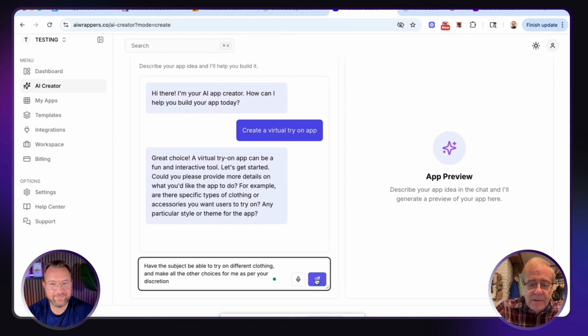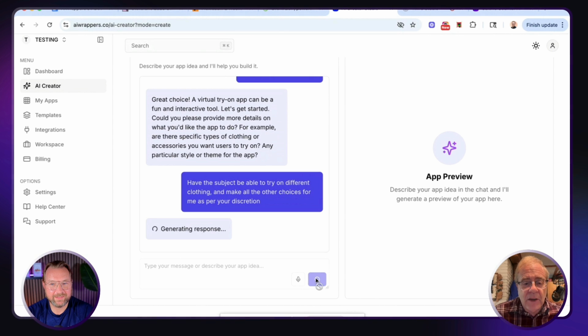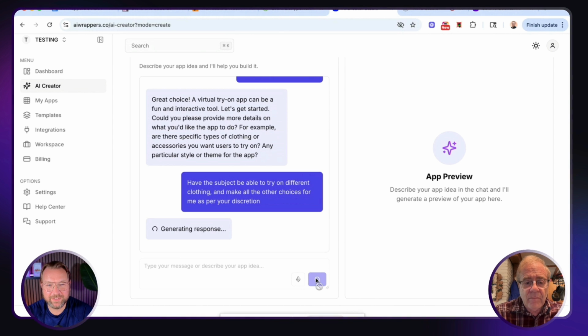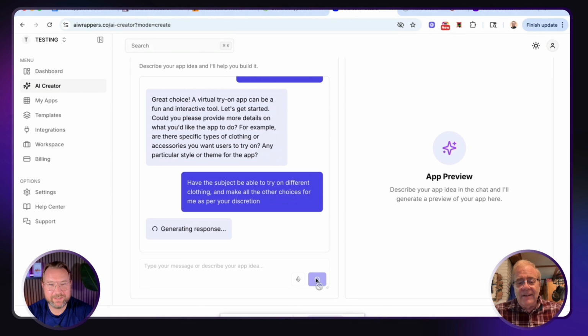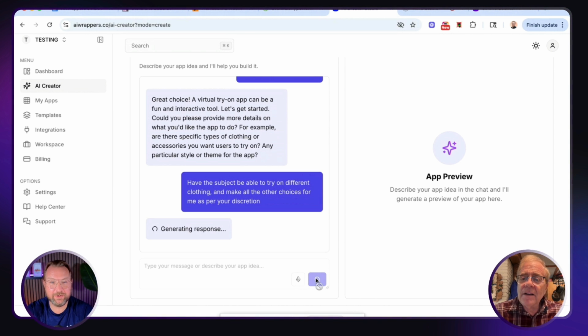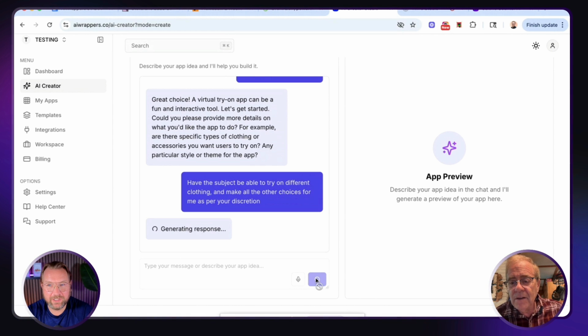And now let's hit send and see what it says. This is so easy, man. I love how simple it is that you can simply chat and then it's going to create the app for you, because it's going to show you in a few seconds, guys. It's going to show at the right side what this app will look like, it'll show a preview.